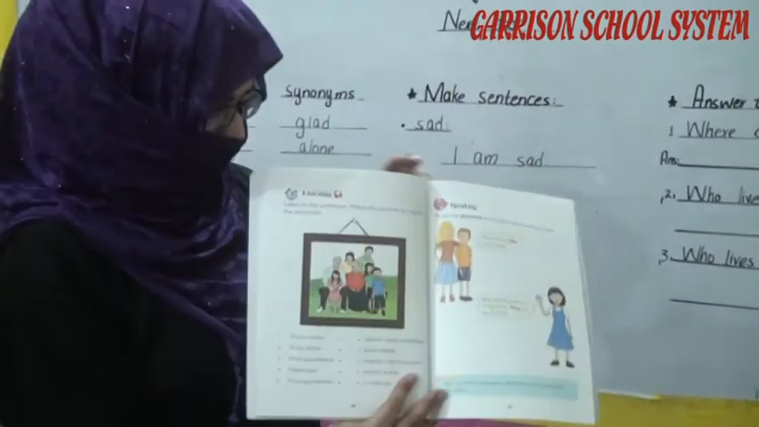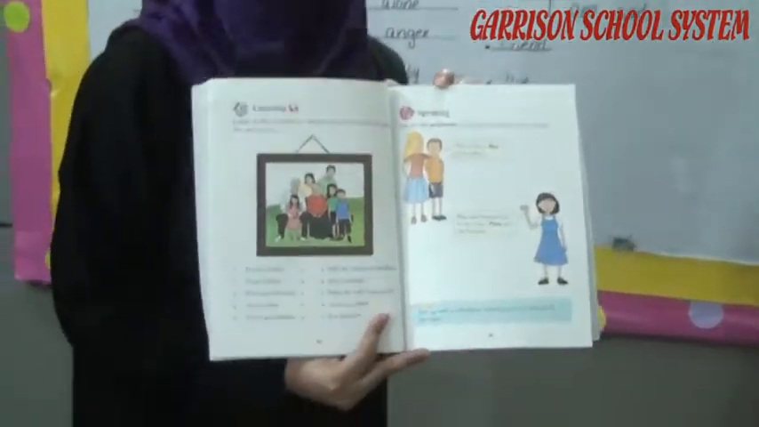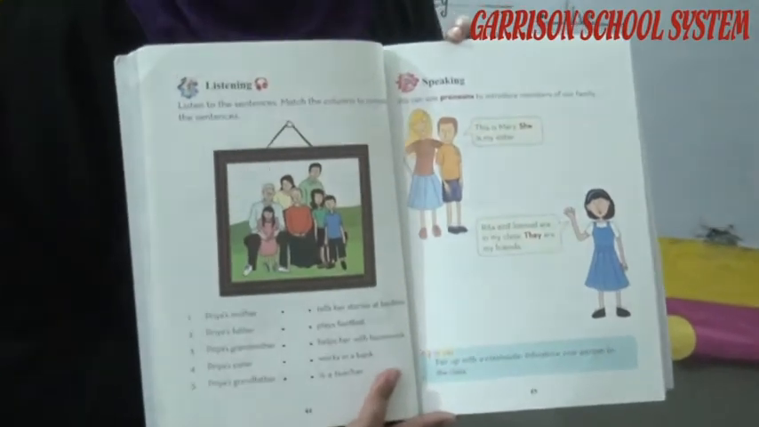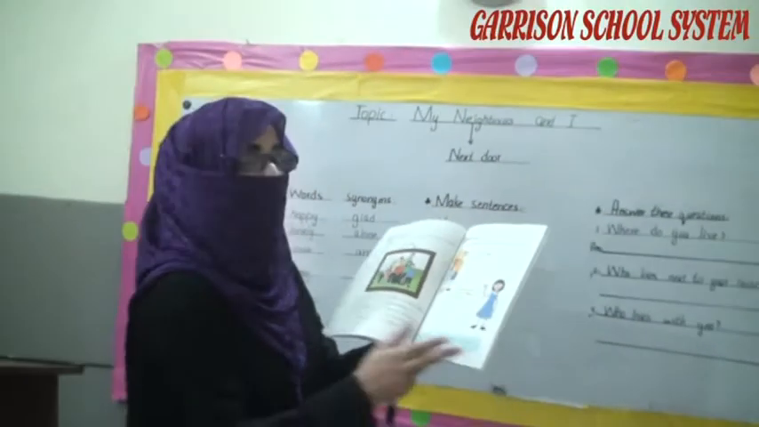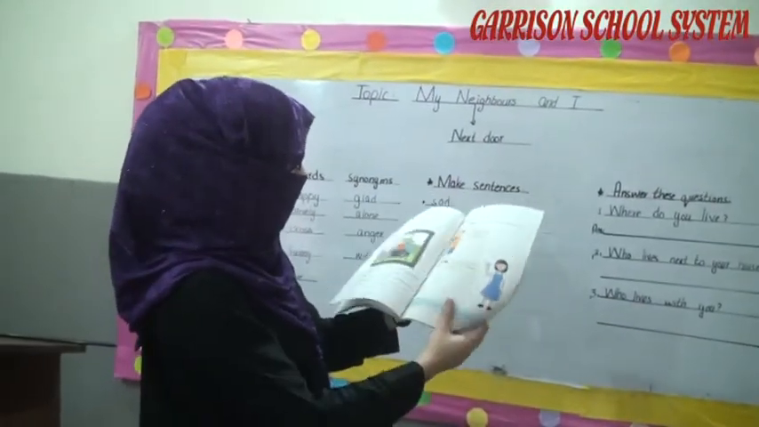Now this page is about your listening pages and the speaking pages. Students, as you know that you are not in your school, so that's why we are unable to solve these 2 pages. These are the skip pages. You can read these pages when you come back to your school.